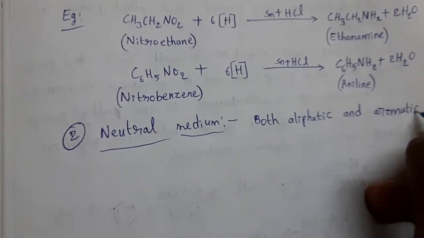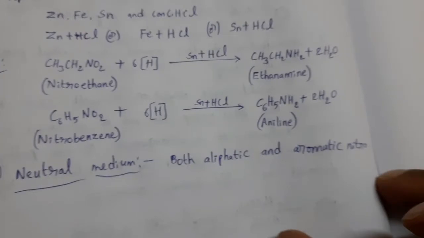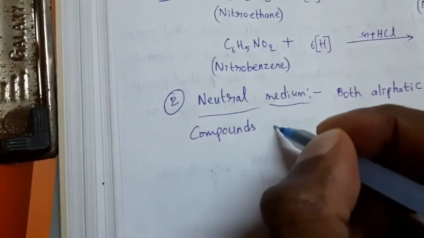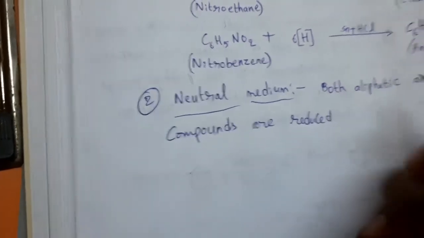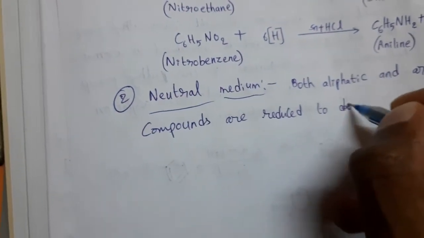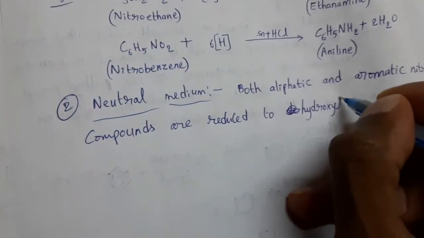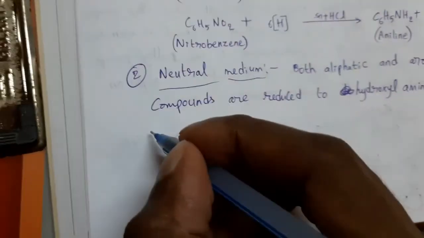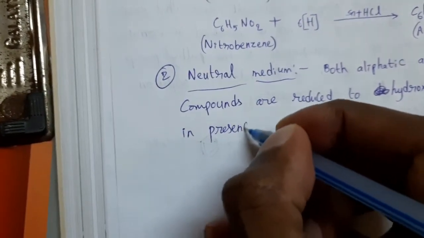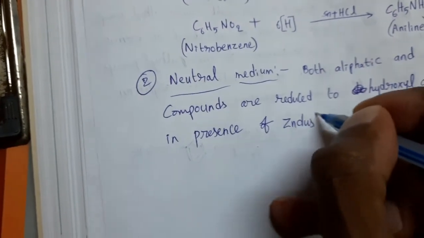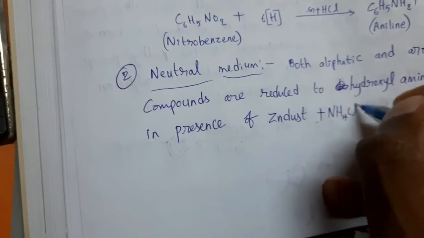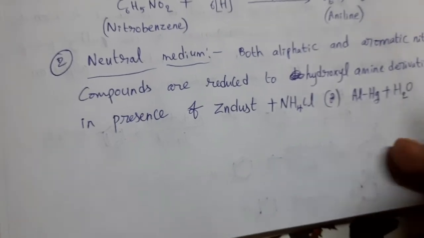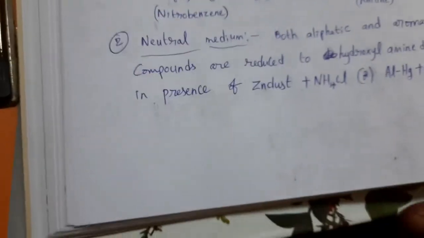Here also, both aliphatic and aromatic nitro compounds are reduced to hydroxylamine derivatives in presence of zinc dust plus NH4Cl, ammonium chloride, or aluminum amalgam, Al-Hg, plus water. Okay, now see the examples for this.